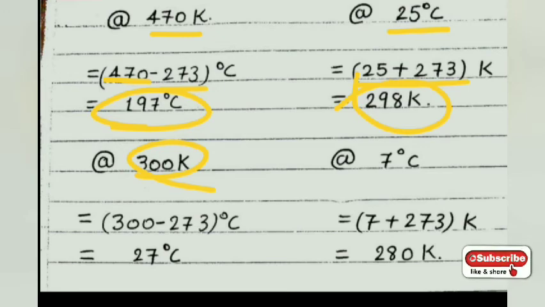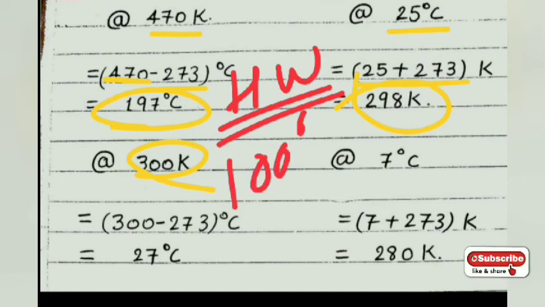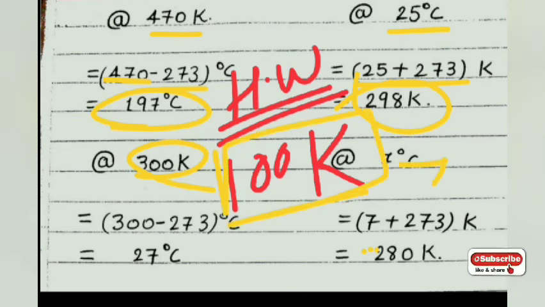So here I am giving you a homework that you have to put in the comment box. You have to convert this 100 Kelvin temperature into degree Celsius. Temperature is 100 Kelvin and you have to convert it to degree Celsius. You have to write it in the comment box. So I want this answer in the comment box, if anyone knows it.